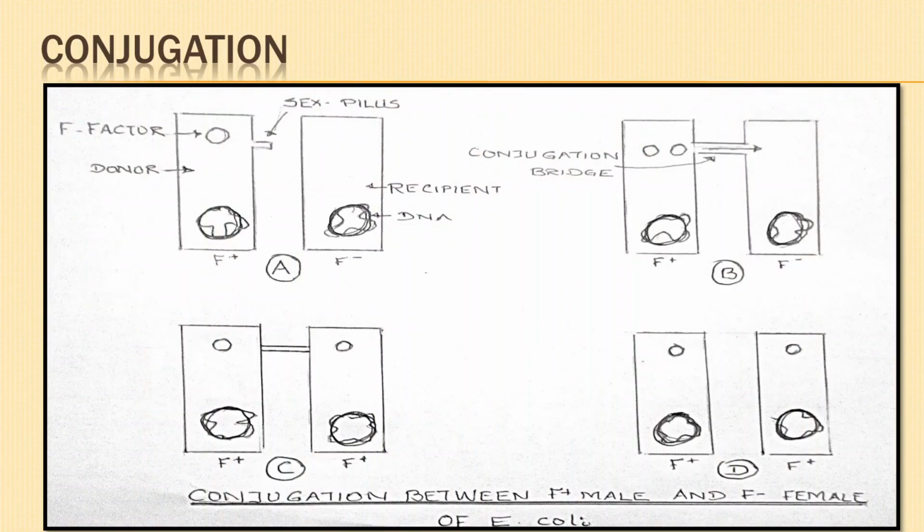Let's revise with the help of the diagram. There are two strains of bacteria, F positive and F negative. When they come close to each other, the F positive strain, which is considered as male, forms sex pilus and a conjugation bridge. In the meantime, the F factor or fertility factor divides into two. One enters the F negative cell. So, the resultant is always F positive progeny.